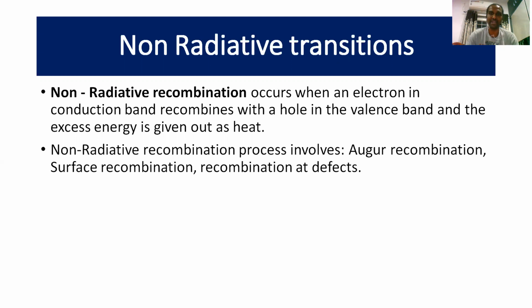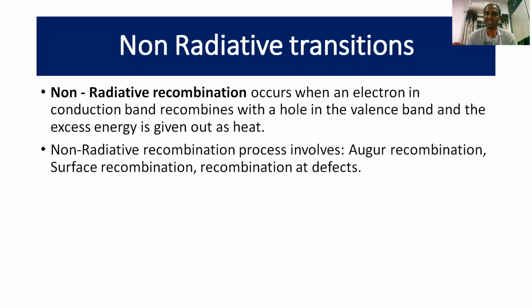Whether it is a radiative transition or a non-radiative transition, they take place during the process of recombination. You know what is meant by recombination? An electron which is present in the conduction band jumps back to the valence band and combines with a hole. As a result, neutralization takes place. But the electron in the conduction band has more energy than the hole in the valence band. So as a result of such a recombination, the excess energy possessed by the electron will be released in the form of light, known as radiative transition. We discussed this in the previous lecture.